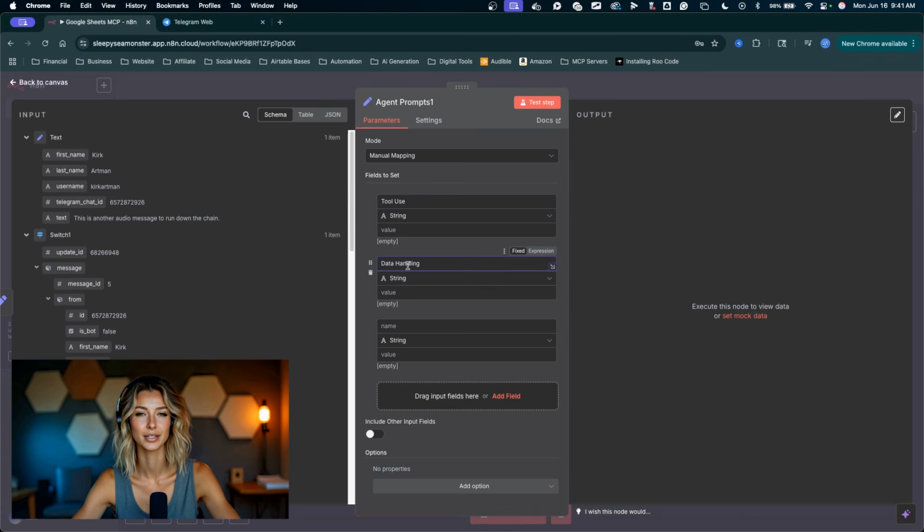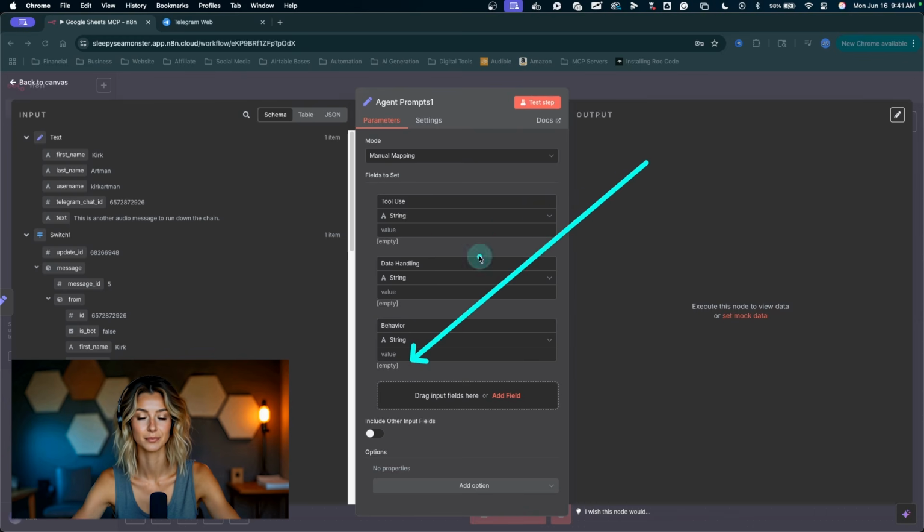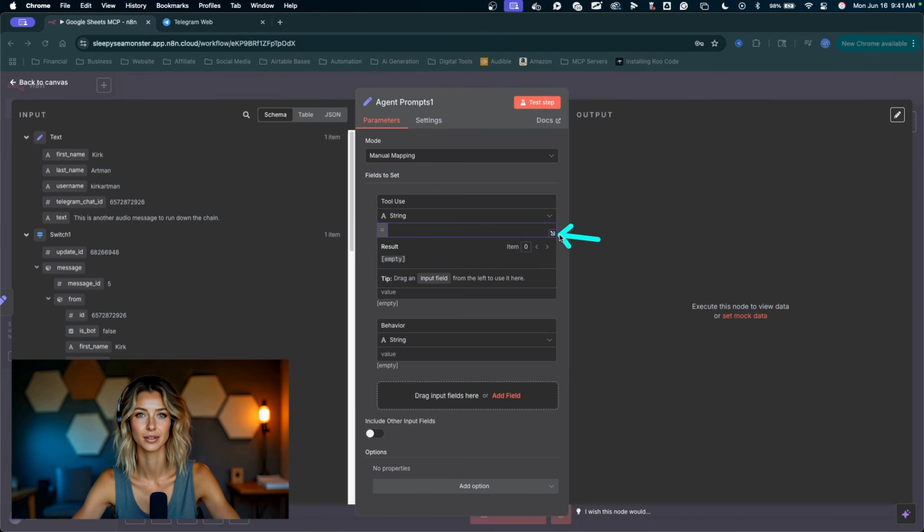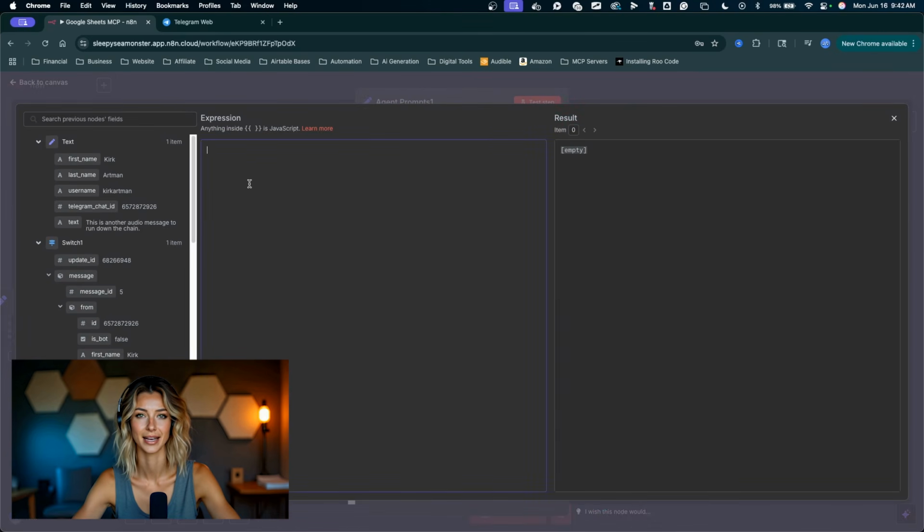Second one is going to be data handling. This is how the agent will handle the data. We'll add the prompt in the value here. And the last one is the agent behavior. Cool. So I'm going to go grab these prompts. I had all this stuff up in the school community. Each of these individual prompts you can copy and paste and use. For now, I'll just change this value to an expression. Click on the little icon here to expand out this field and paste in the tool use prompt right here.